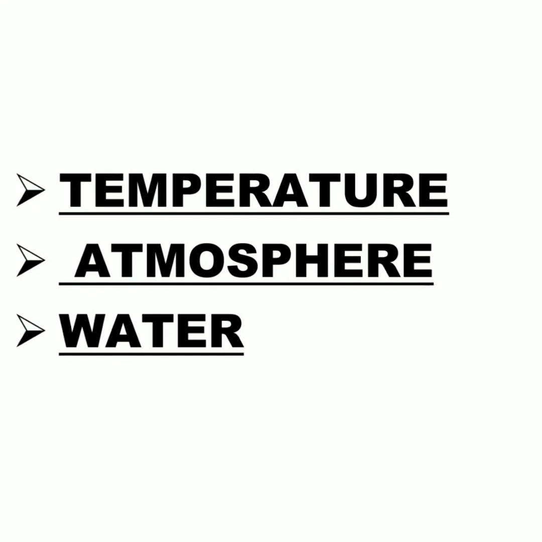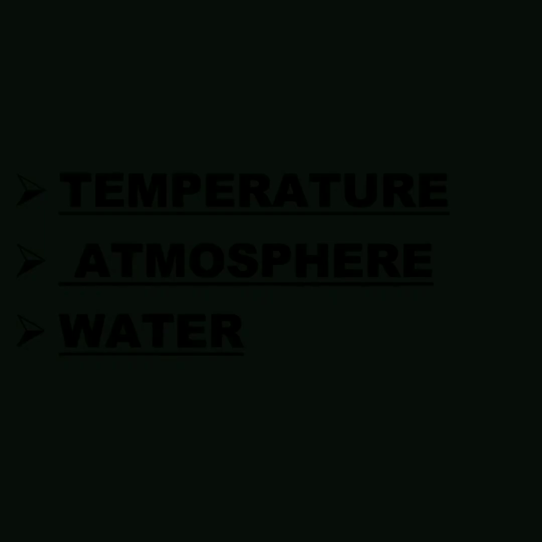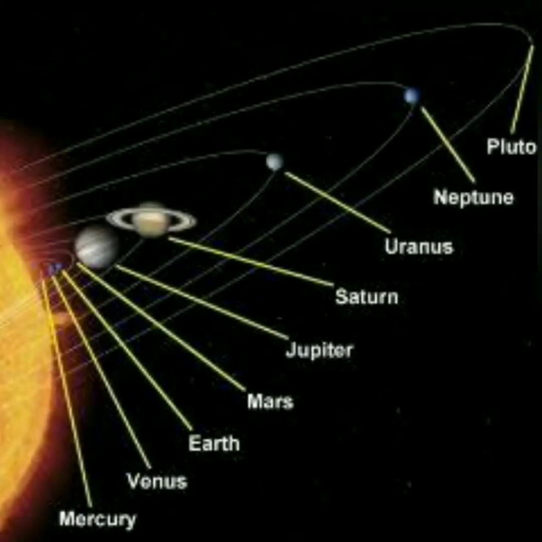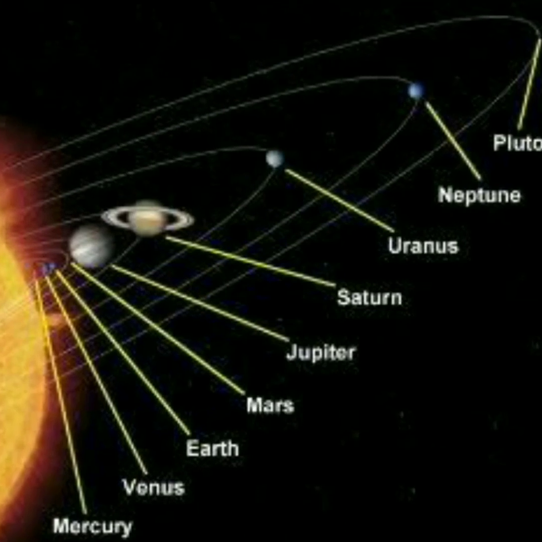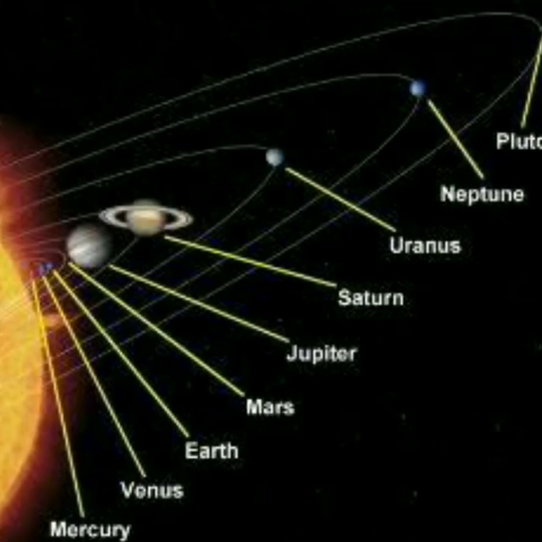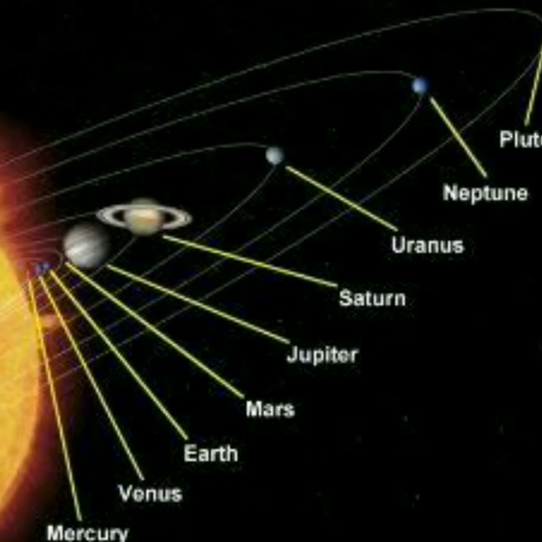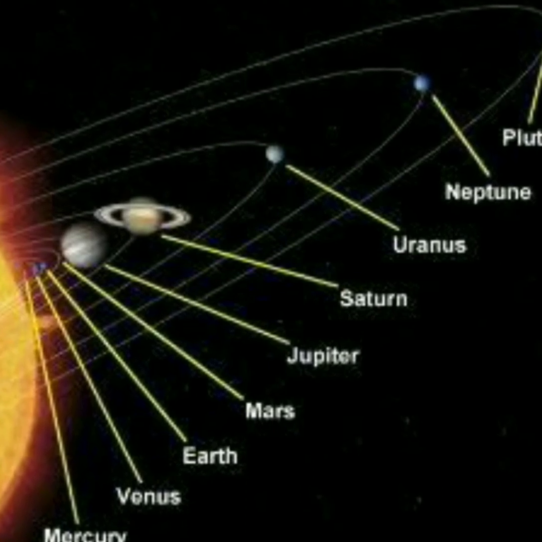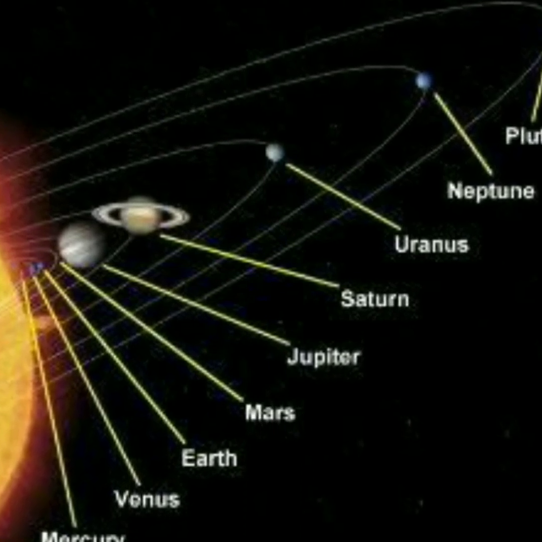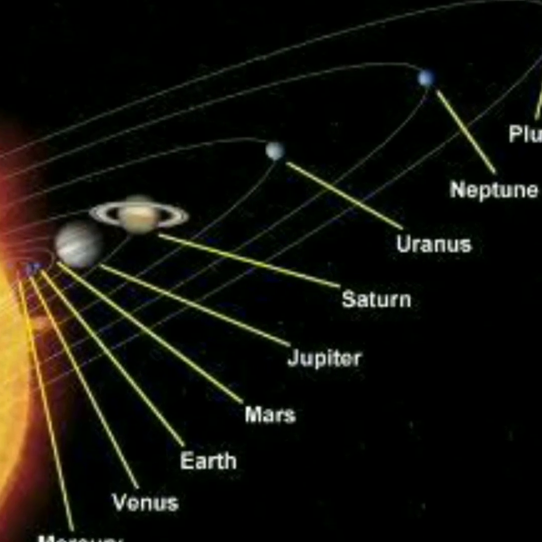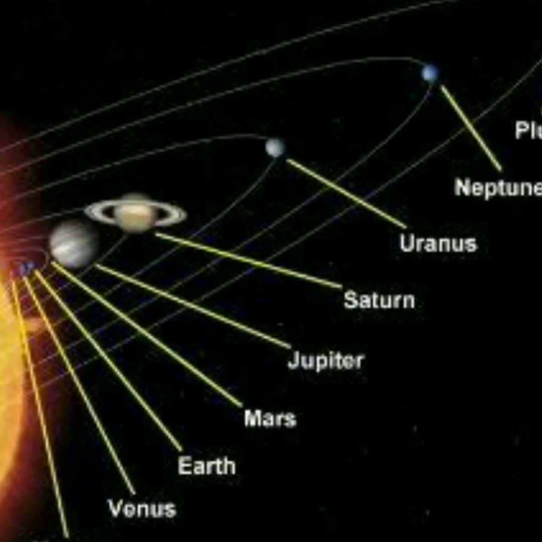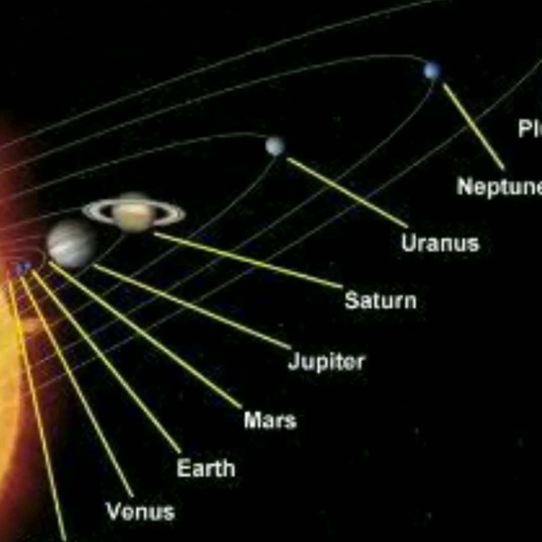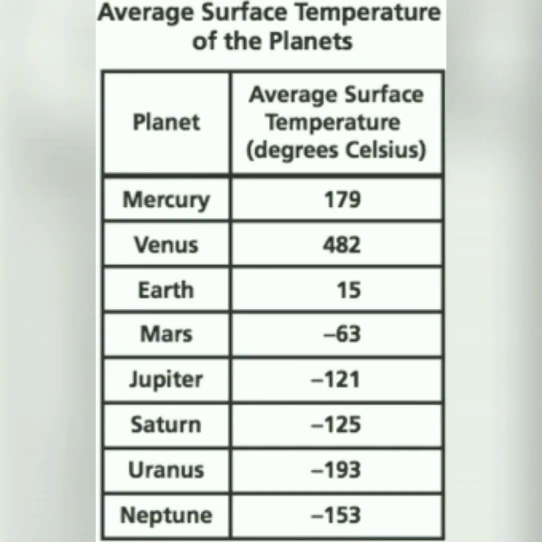So the first point is the temperature. Here you can see in the picture the position of the earth. Earth is not too close to the sun, and not too far from the sun. So the earth's position is perfect. For that reason, the average temperature of the earth is 15 degrees centigrade, and this is perfect for all living things. All living things can tolerate this much heat. So for that reason, living things are here on the earth.